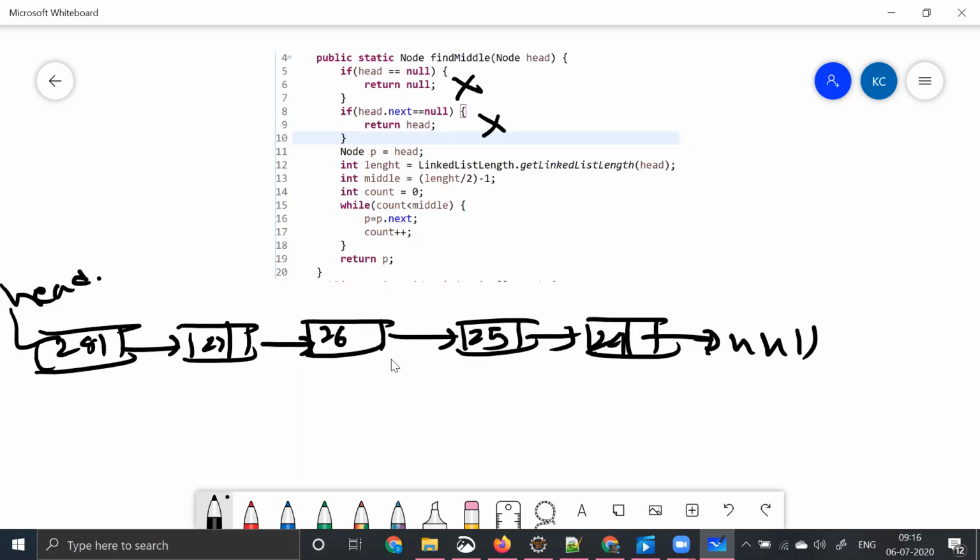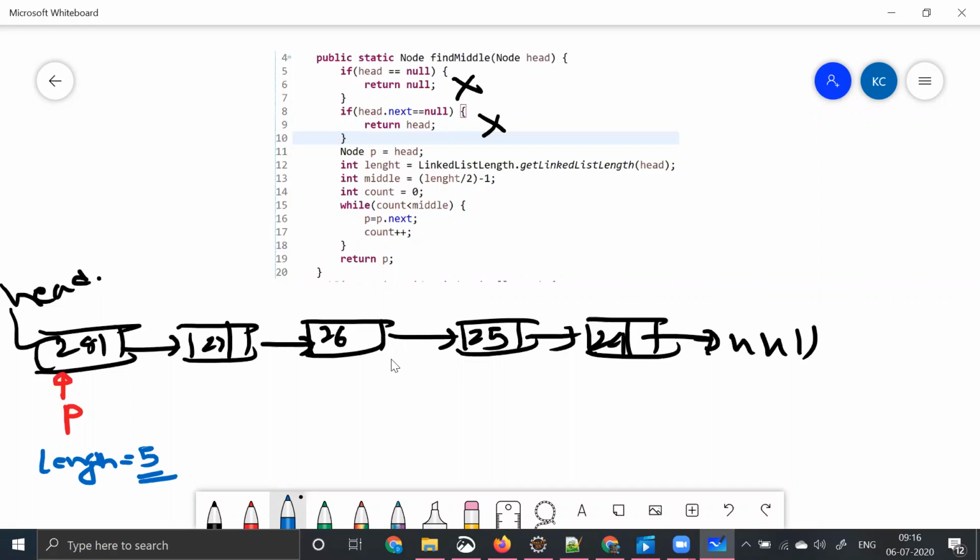So at line number 11, you are saying node p is equal to head. Let's say I've taken a reference variable called p, and p is pointing to this head, right? Then you're taking a variable called length to find out the length. So what is the length? 1, 2, 3, 4, 5. So 5 is our length. That's fine. So we got it as part of line number 12.